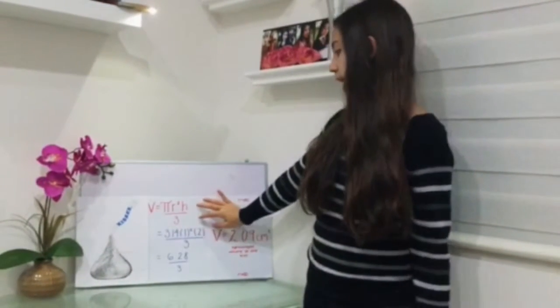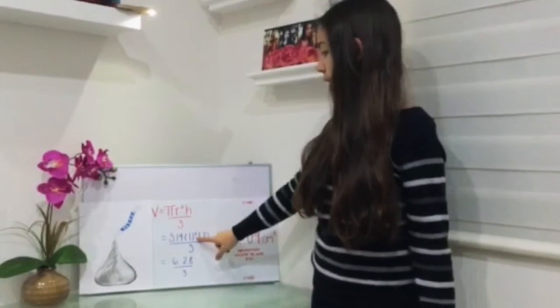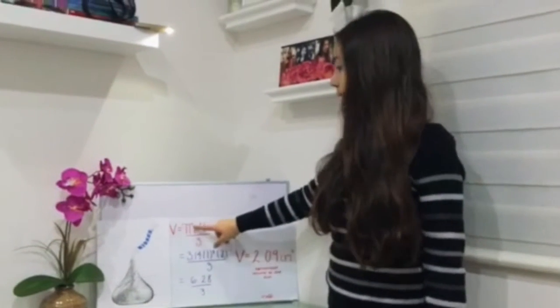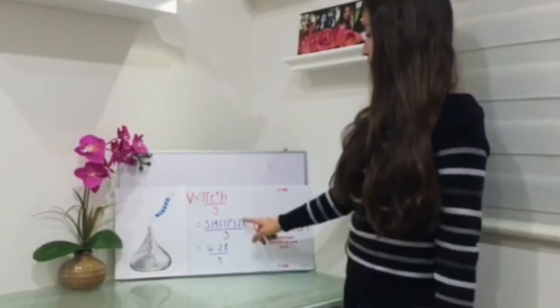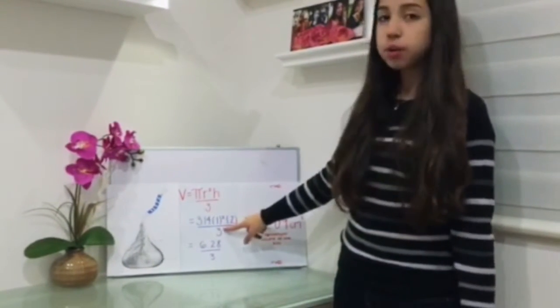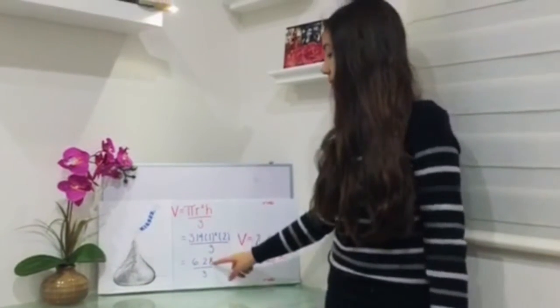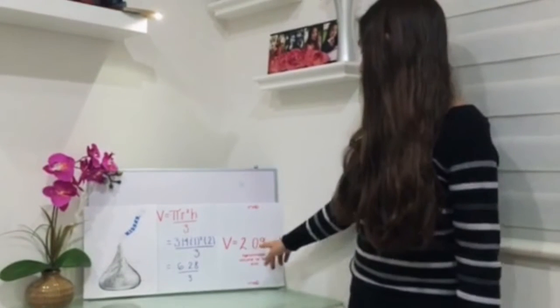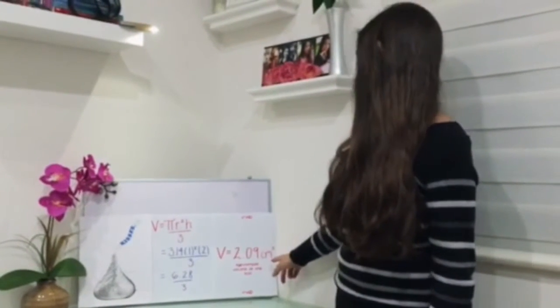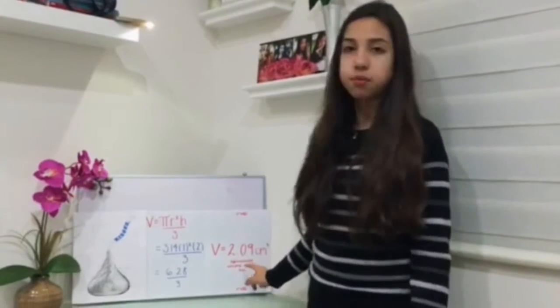According to the formula, we multiply the squared radius by pi, which equals 3.14, and multiply this by 2 and then divide by 3. With this we get 6.28 divided by 3, and we get as a result 2.09 cubic centimeters, which is the approximate volume of one kiss.